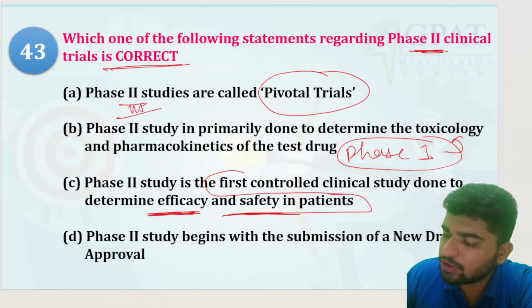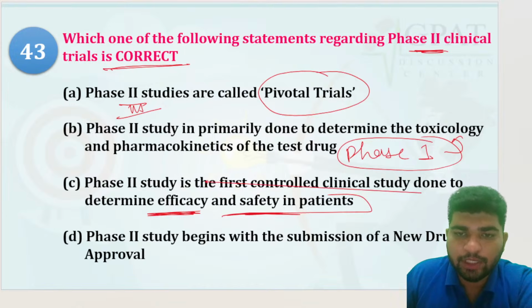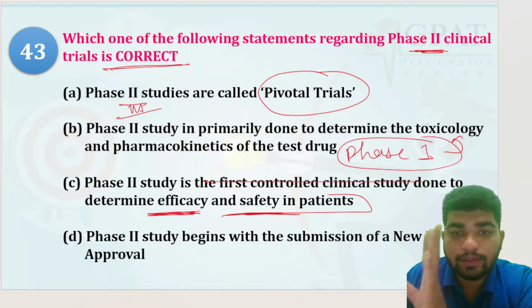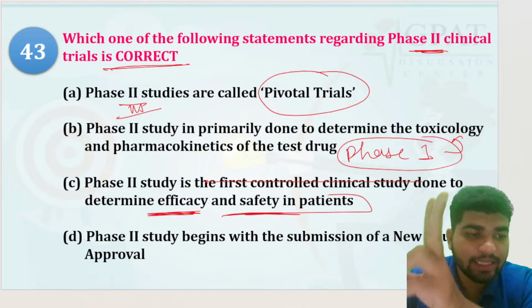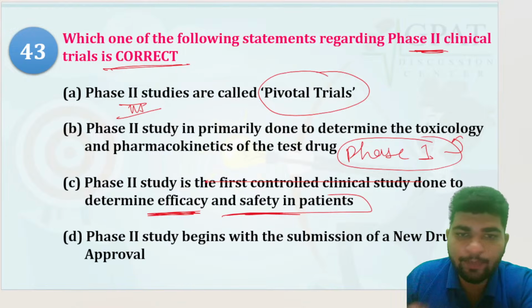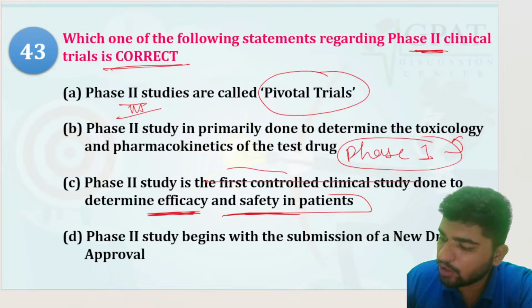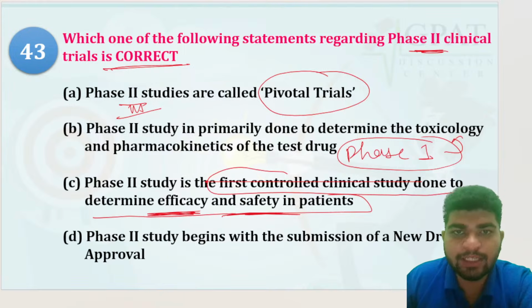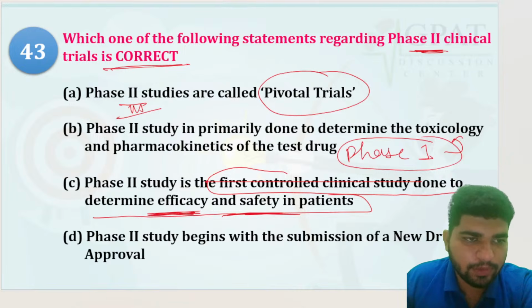Yes. In phase 1 there is only safety, in phase 2 there is safety as well as efficacy. So this would be your correct option.